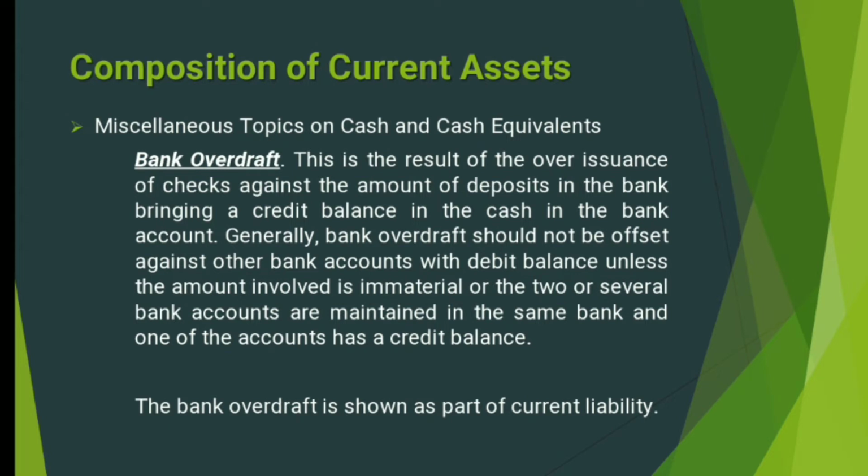it was found out that the check issuances amounted to 250,000 pesos. So in this case, there is a bank overdraft because the total amount of checks issued is 250,000, and then the available account balance is only 200,000. So there is a bank overdraft of 50,000 pesos. So this bank overdraft is shown as part of current liability. So therefore, the bank overdraft in the example amounting to 50,000 pesos will be presented under the current liability section.